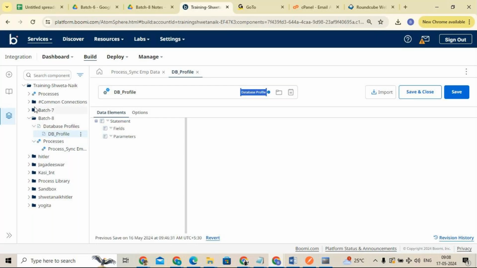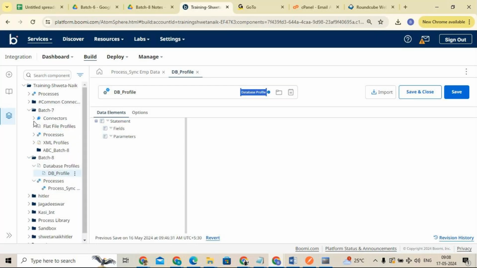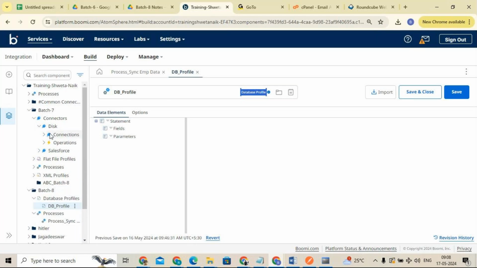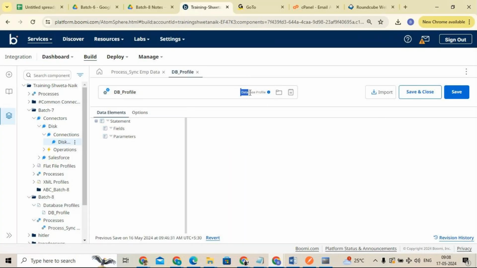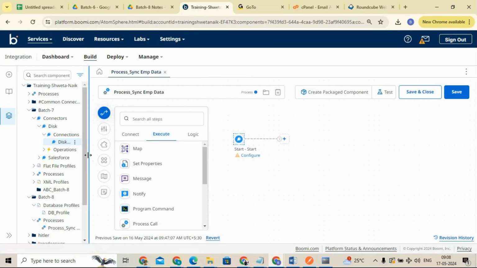Let's say this is my disk connection. You can see here the disk connection. This is a component. Likewise, you can see the component name over here. Now we are in the process component.